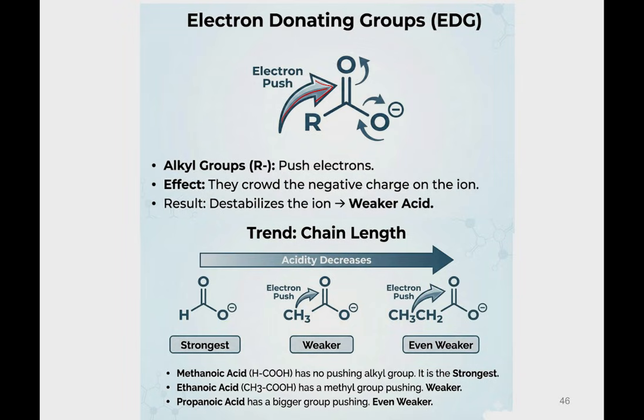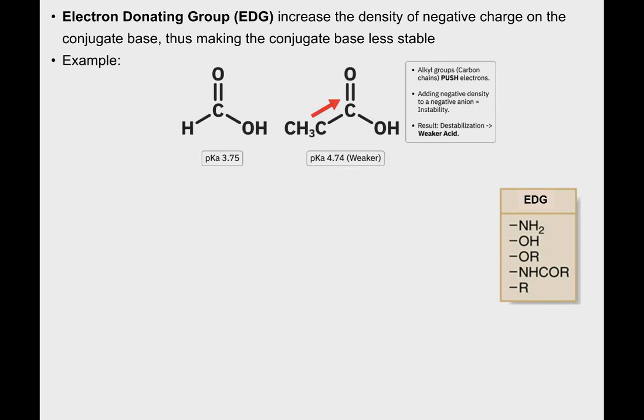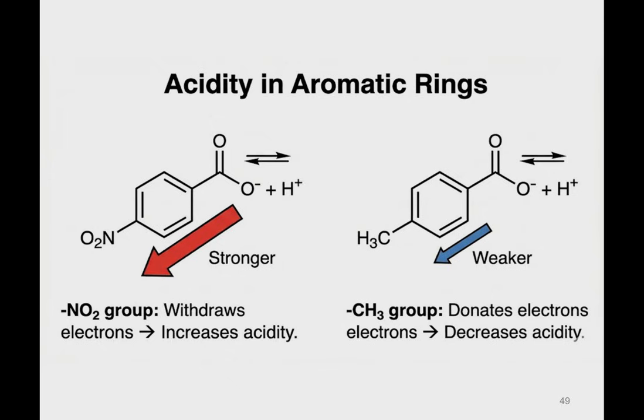So the trend is something like this. Methanoic acid has no pushing alkyl group, so it is the strongest. Ethanoic acid has a methyl group, pushing, so it is weaker. Propanoic acid is even weaker, because you have more R group pushing. It is an electron donating group, which makes it less stable. Electron donating groups increase the density of the negative charge of the conjugate base. That's why it is less stable, such as the R groups. All this you can have a look on your own, essentially almost the same.